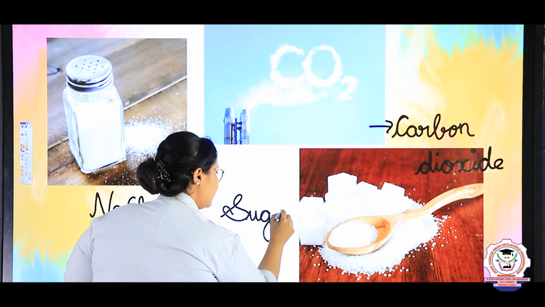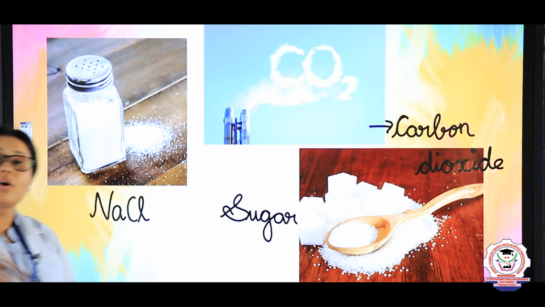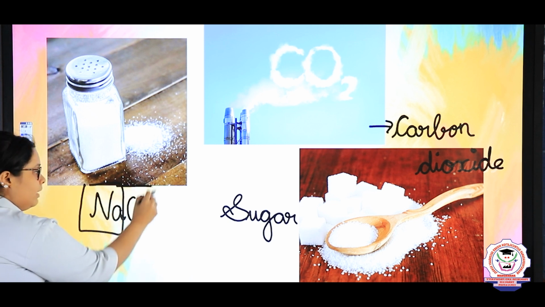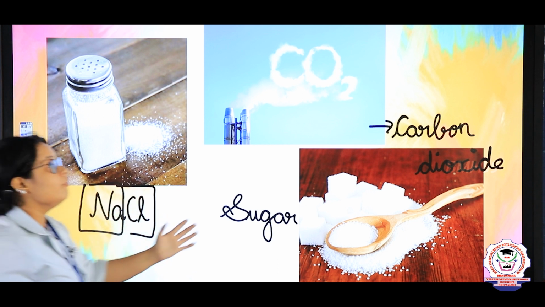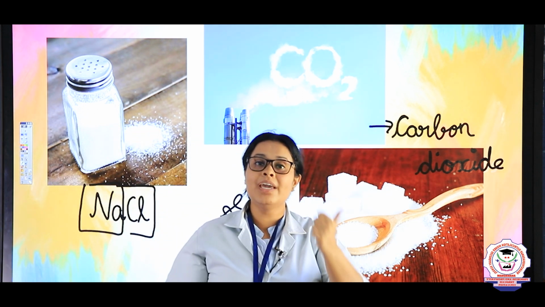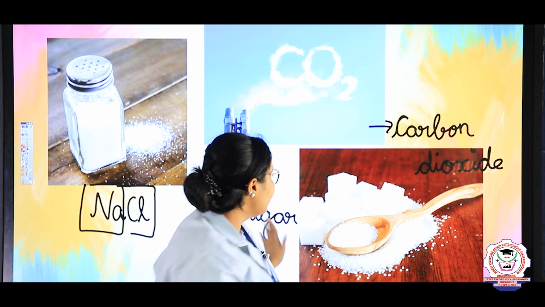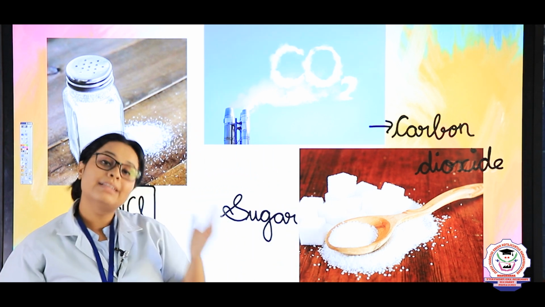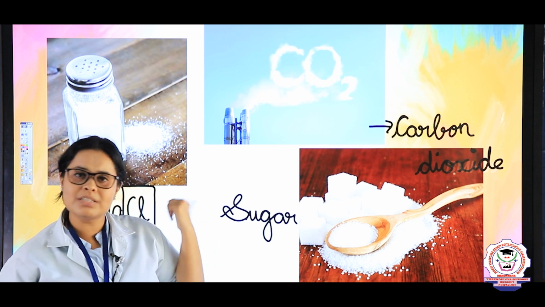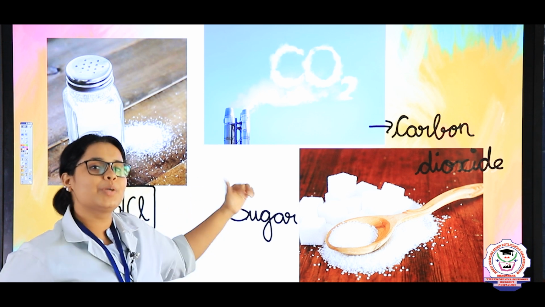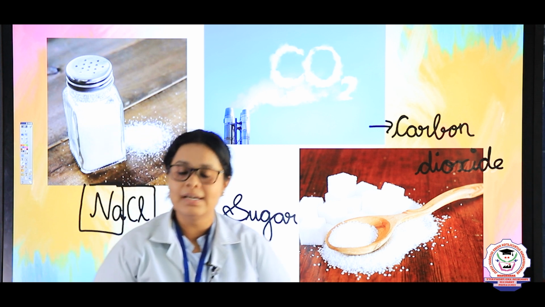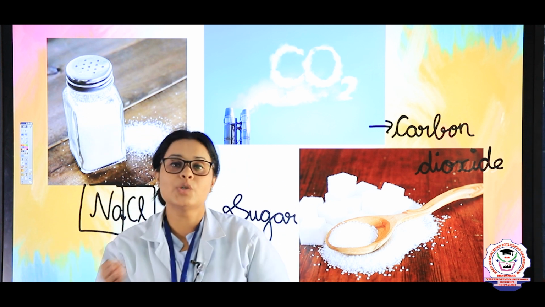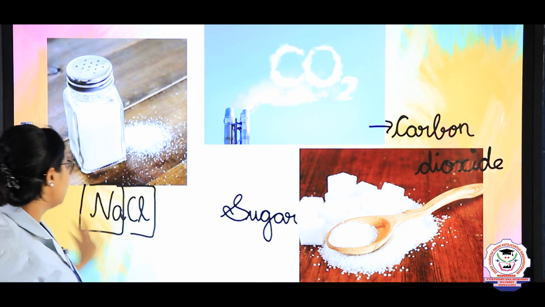So children, here one thing you can see that when I am talking about the salt, here you will see there is Na and Cl, right? Same way, carbon dioxide is having CO2, and a sugar will have carbon, hydrogen and oxygen. That means, can I tell this as a pure substance? Don't tell me that you cannot call it as a pure substance, because one more definition in pure substances, there will be fixed ratio of some substances. For example, take salt.